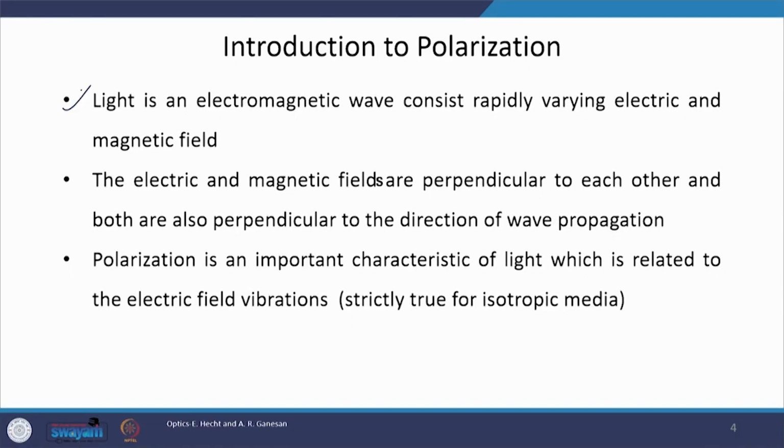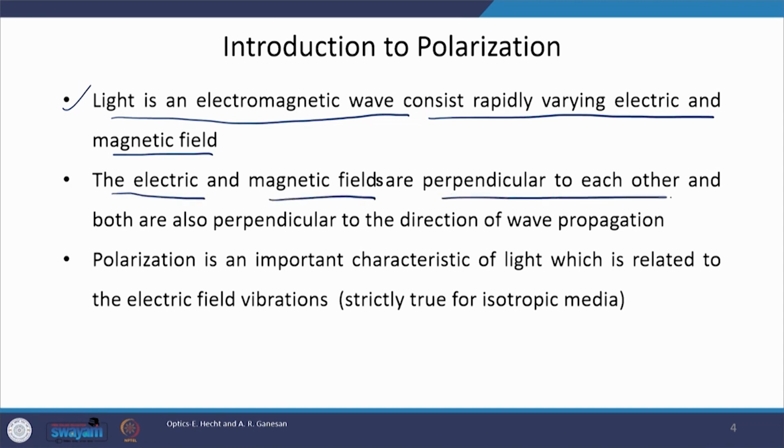The first thing we should understand is that light is an electromagnetic wave and it consists of rapidly varying electric and magnetic fields. Since electric and magnetic fields are time dependent, they vary very rapidly. The electric field and magnetic field are perpendicular to each other, and they both are also perpendicular to the direction of propagation of the wave.